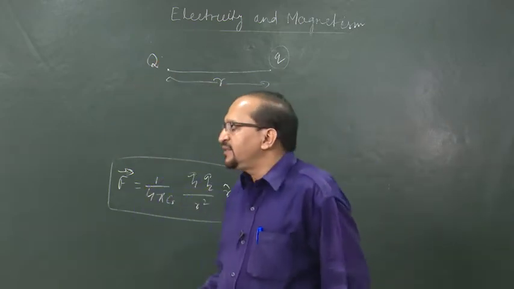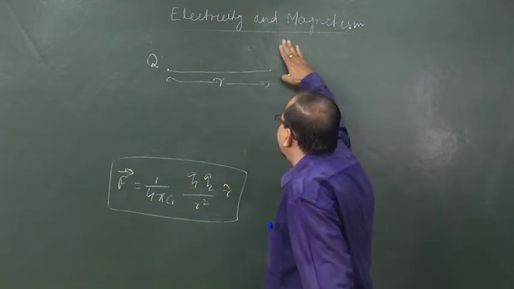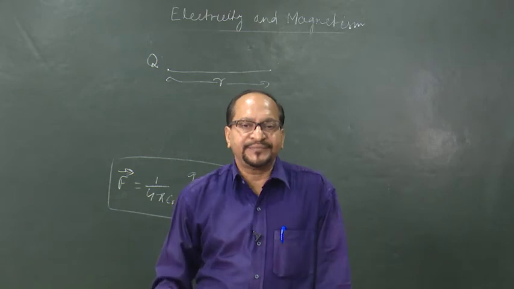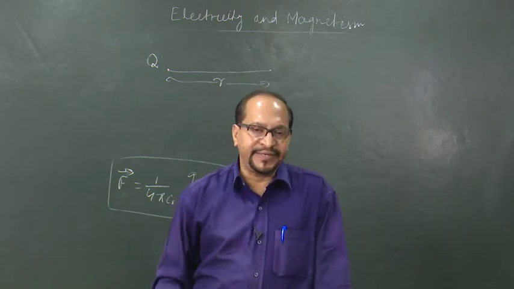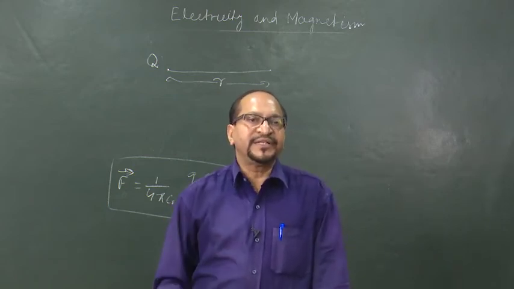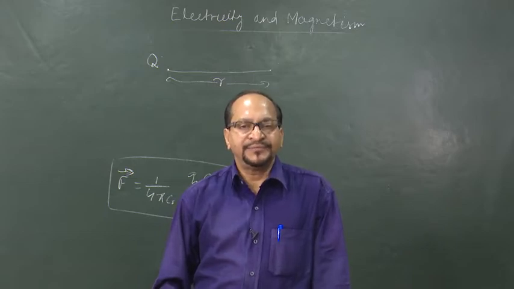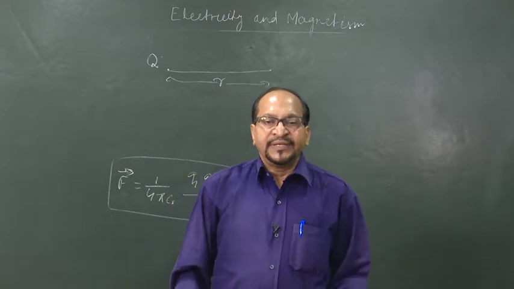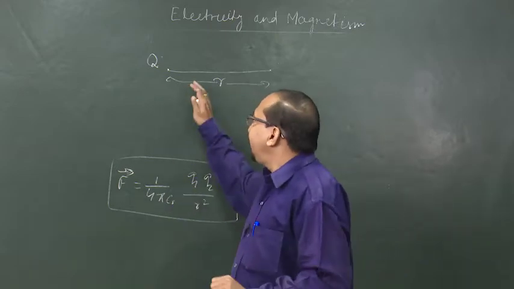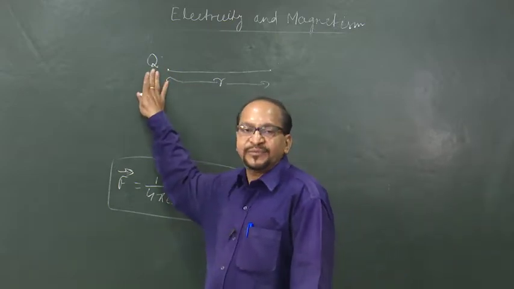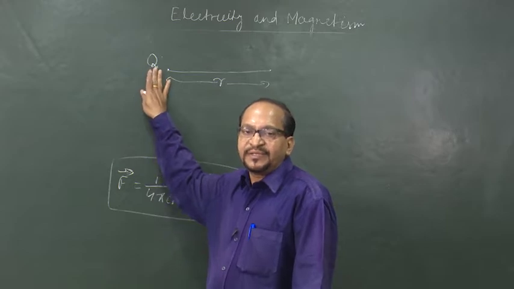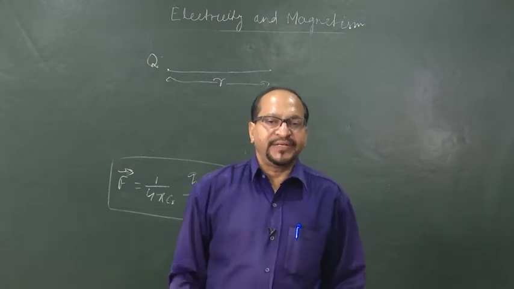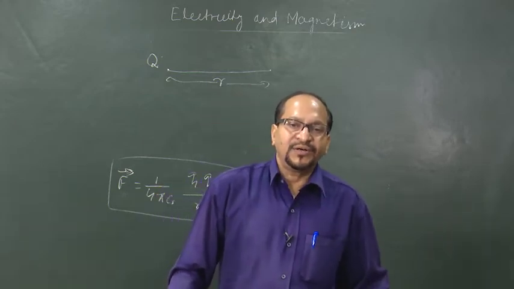Now, let us imagine if we remove this charge q here, what exists there? Something exists there. That something is electric field, which is, rather we would say, the electrical effect of this charge capital Q. And this electrical effect is incorporated in a physical entity called electric field.